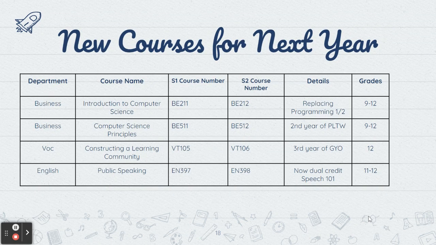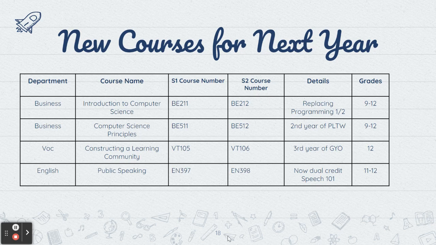Okay, now these last little bits of new courses for next year. So Programming 1 and 2 is no longer going to be an option. It's being replaced by Introduction to Computer Science. And there's a Computer Science Principles. If you are already in a business class or some type of a computer science class, it would be recommended that you talk to that teacher to help you understand which class you should take for next year.